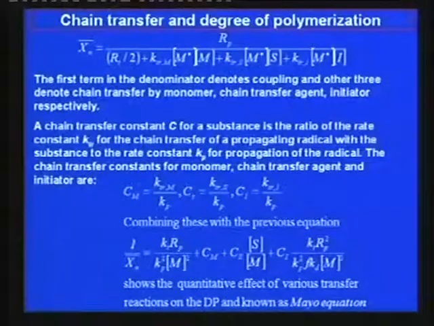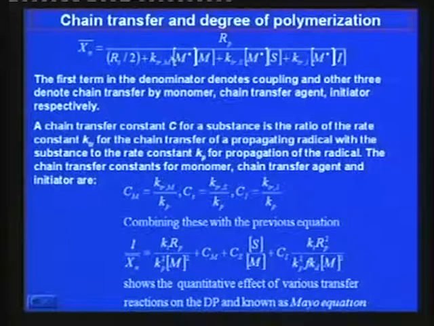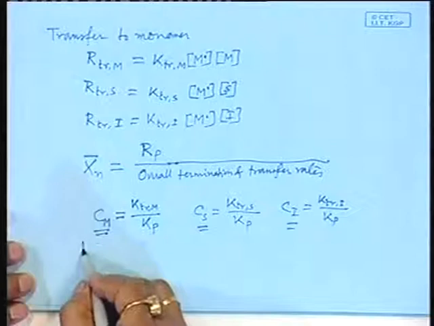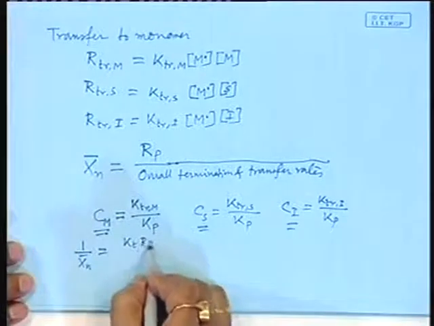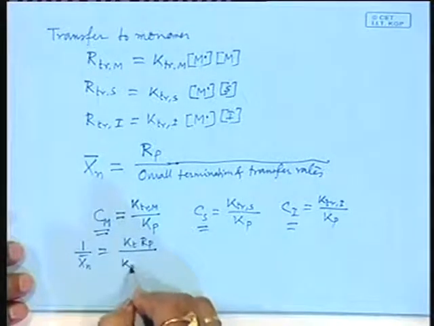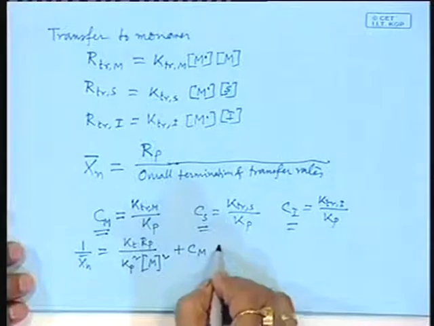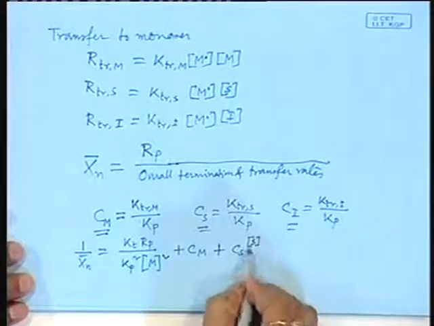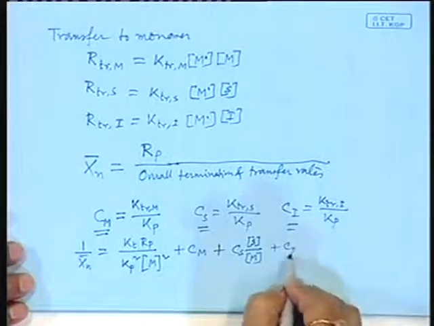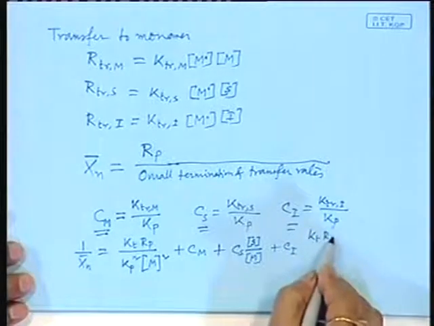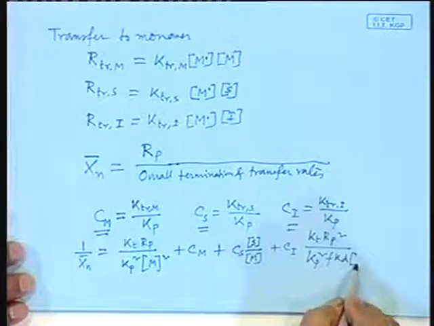By substituting these transfer constants into this equation, you can get the relation: 1 by Xn bar is equal to Kt Rp divided by Kp square M square, plus Cm, plus Cs times the concentration of solvent or chain transfer agent divided by the concentration of monomer, plus Ci Kt Rp square by Kp square f kd M cube.